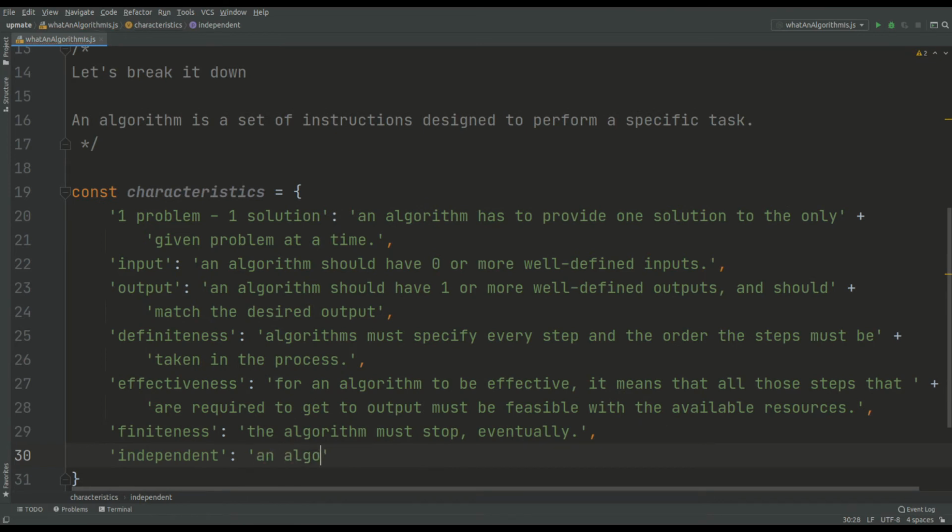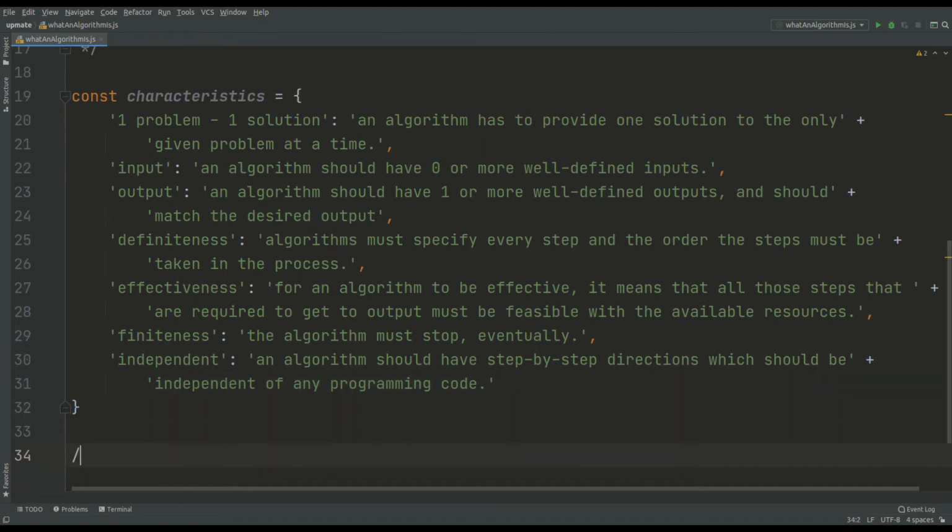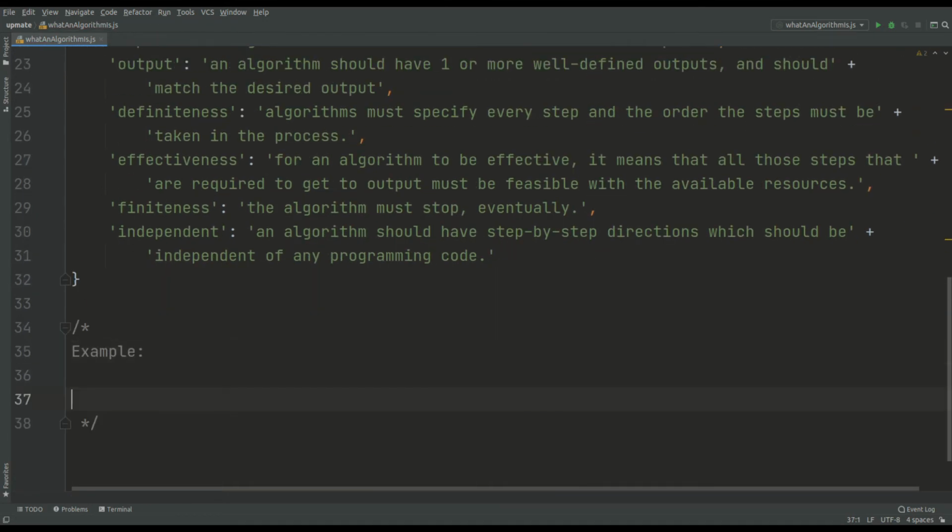Independent. An algorithm should have step-by-step directions which should be independent of any programming code. It means it should not depend on any application and has to be easily translatable to any language. In this video we will break this law by using JavaScript to show some examples. Let me show you an example of a simple algorithm.